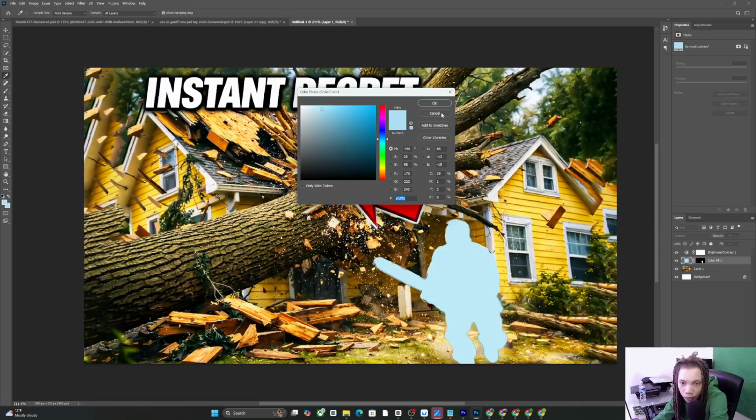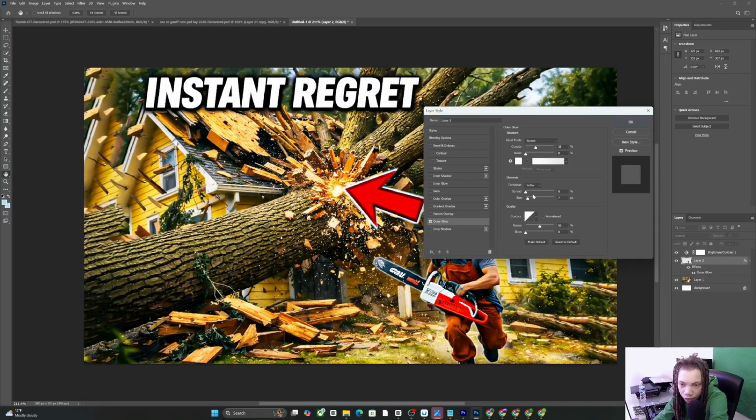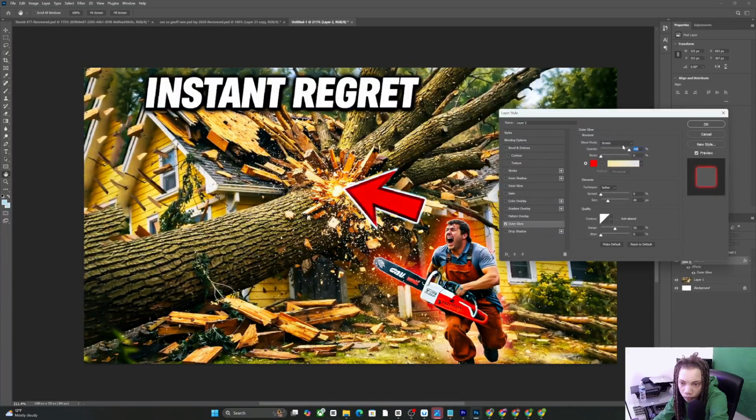So we could go to here, we could duplicate this, cut this out. Cut this to where we got it. If we want, we could add some glow to it. And yeah, so you ask me, oh bro, what's the glow? The glow is basically just red. We could put this on linear dodge add.